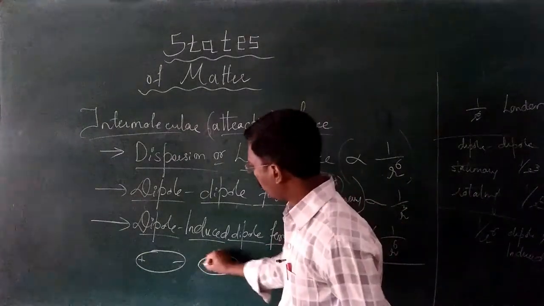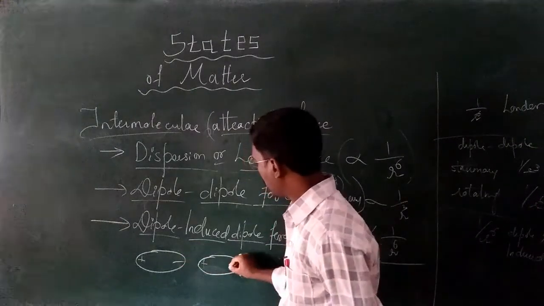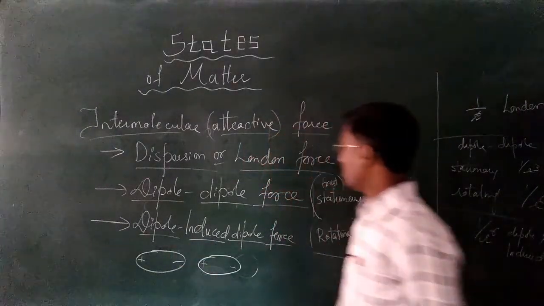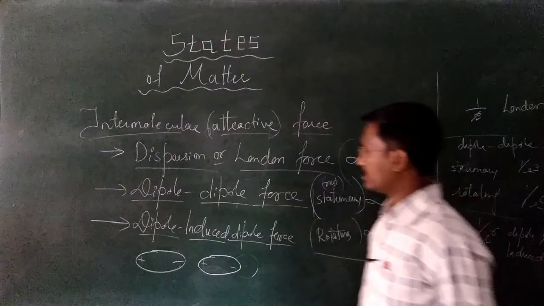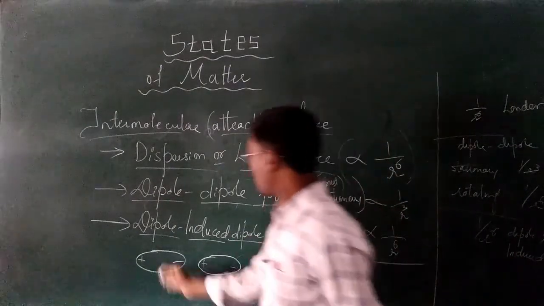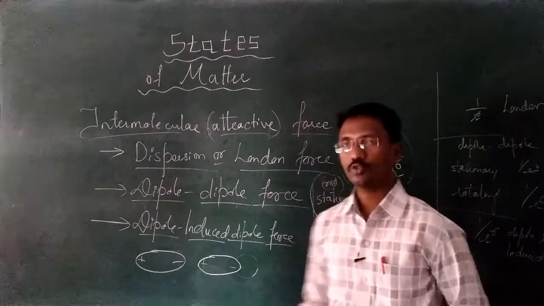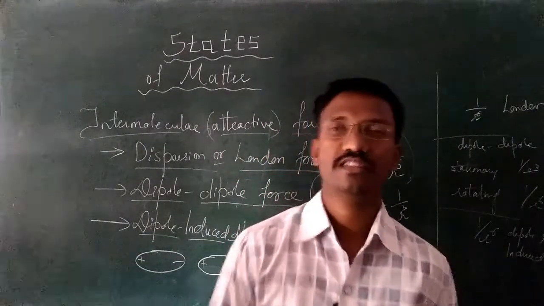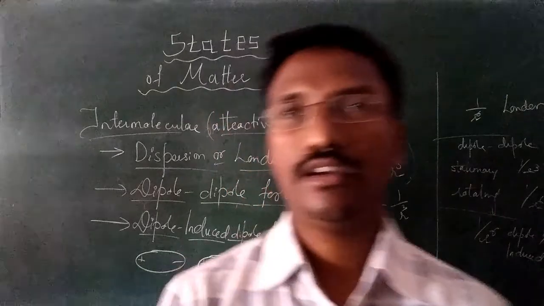After coming nearest to the permanent dipole, the other non-dipole forms an induced dipole. When I remove this permanent dipole, it again becomes spherical, which means the dipole will be destroyed.